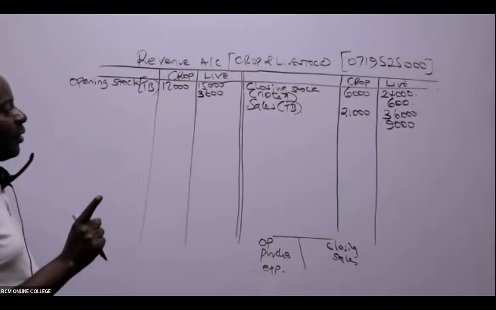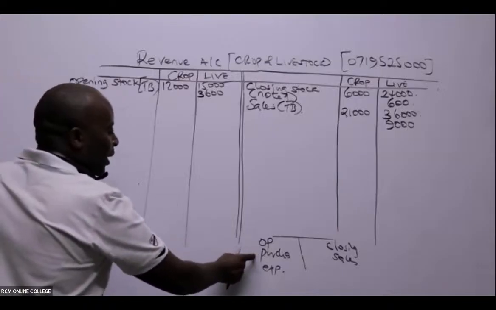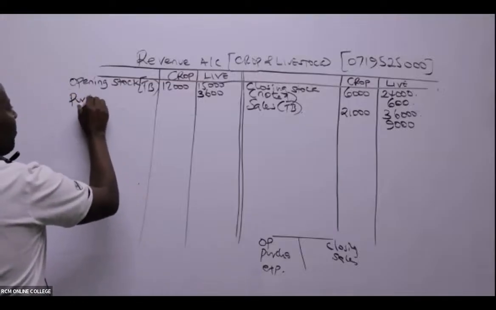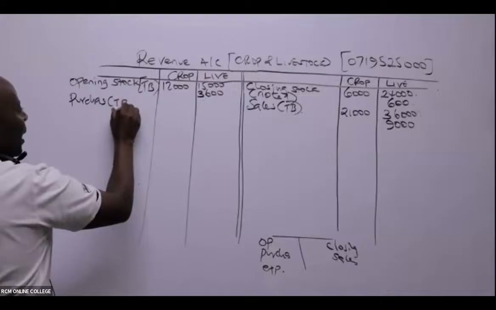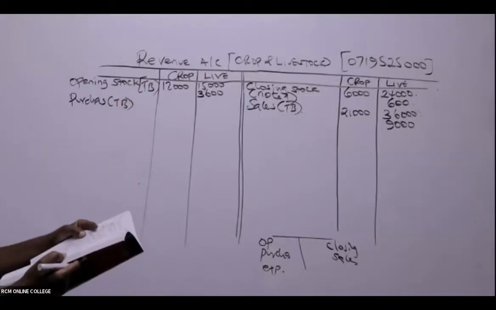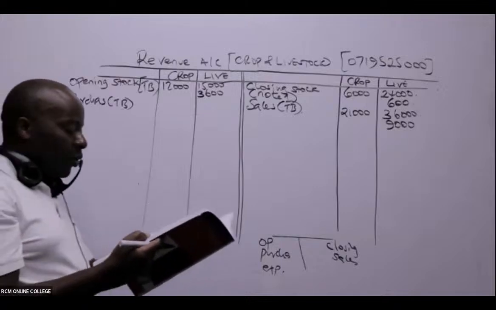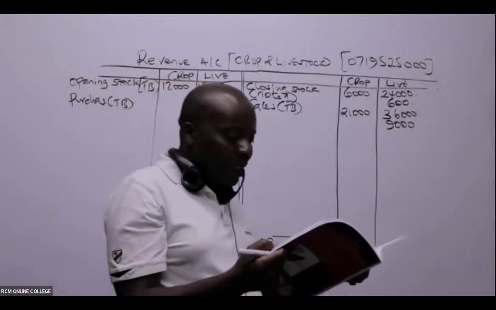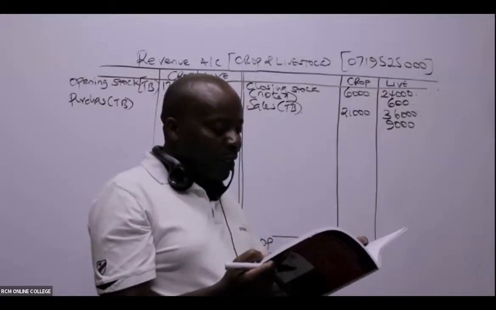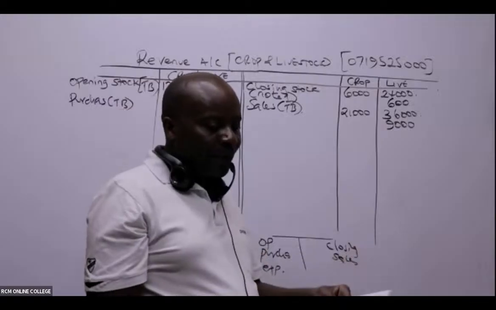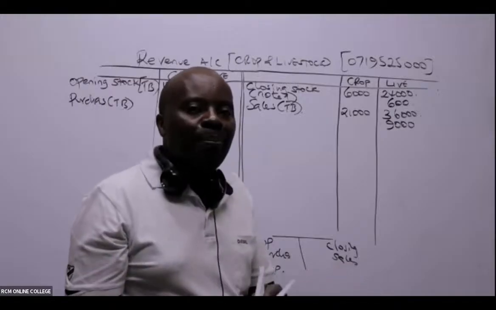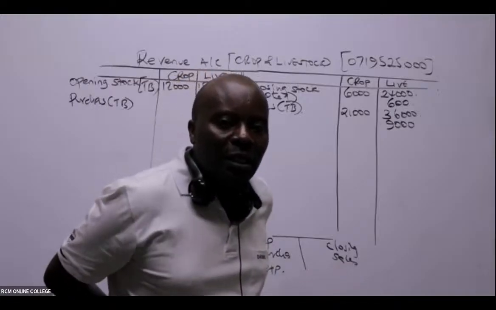Great. Now from there, we can go ahead and book what we call purchases from the trial balance. Are you able to see the purchases there? Oh yes, I can see purchases of seeds, livestock, fertilizer, and livestock feeds. So purchases of seeds. Where do I book purchases of seeds?